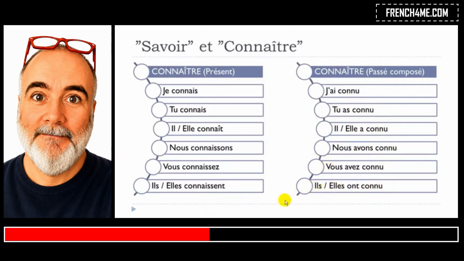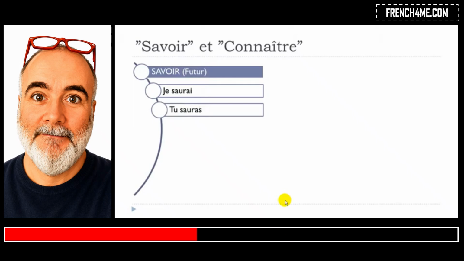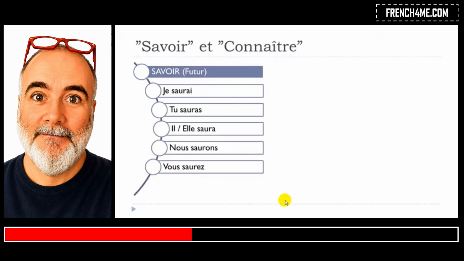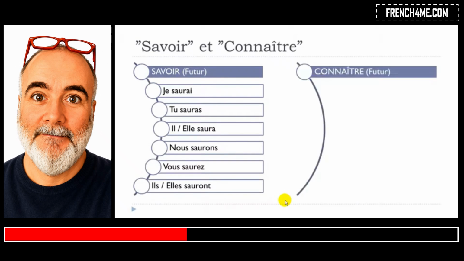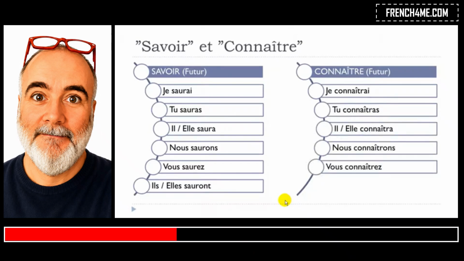And now for the future form, as it was introduced in the previous lesson, Unit 6. Savoir at the future form goes like je saurai, tu sauras, il saura, elle saura, nous saurons, vous saurez, ils sauront, elles sauront. And then connaître at the future form: je connaîtrai, tu connaîtras, il connaîtra, elle connaîtra, nous connaîtrons, vous connaîtrez, ils connaîtront, elles connaîtront.